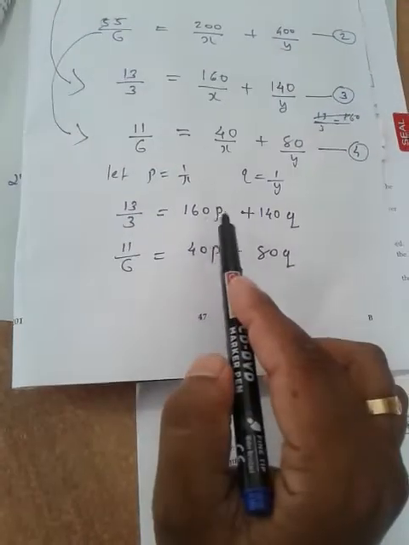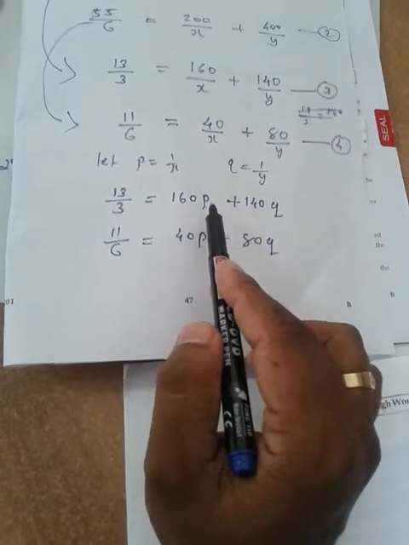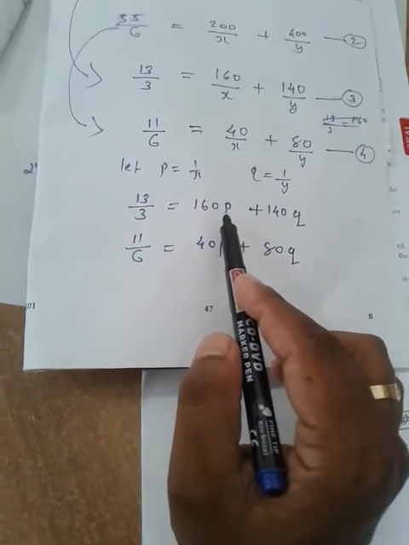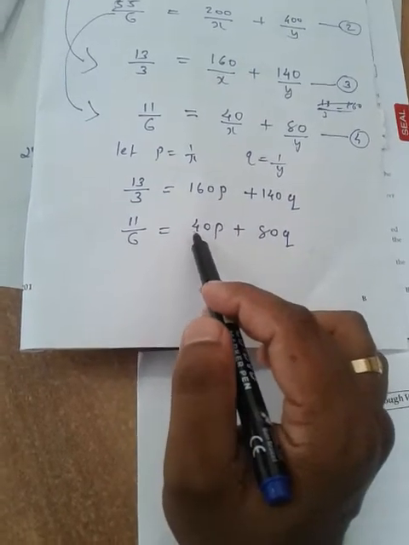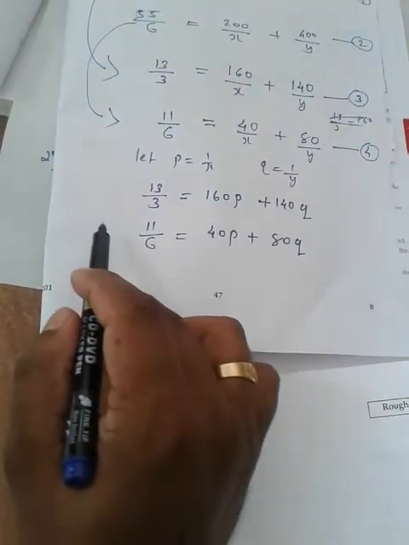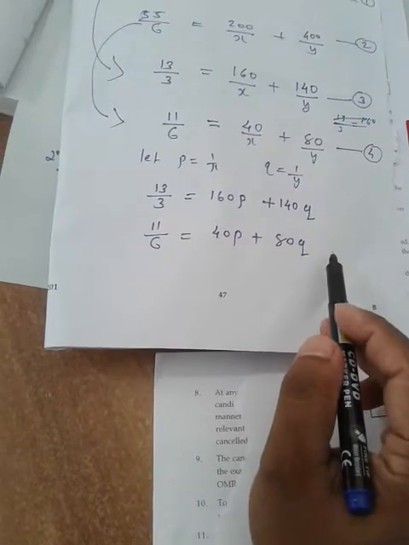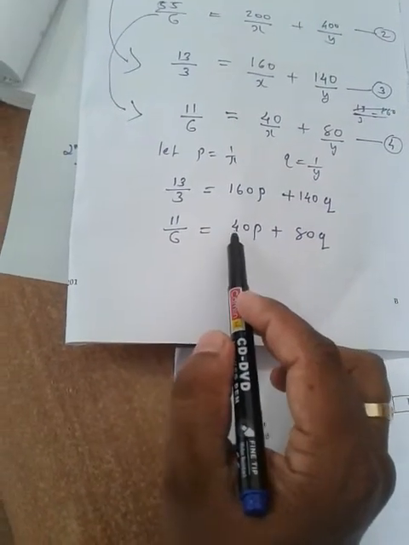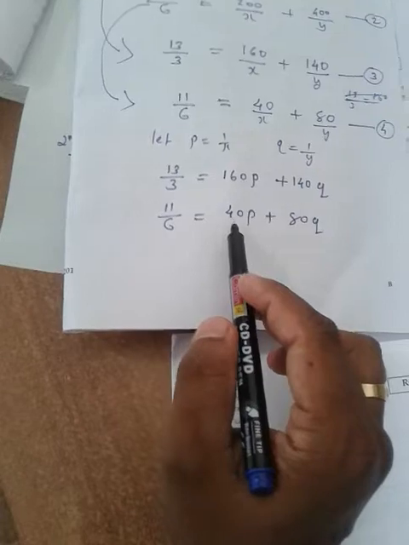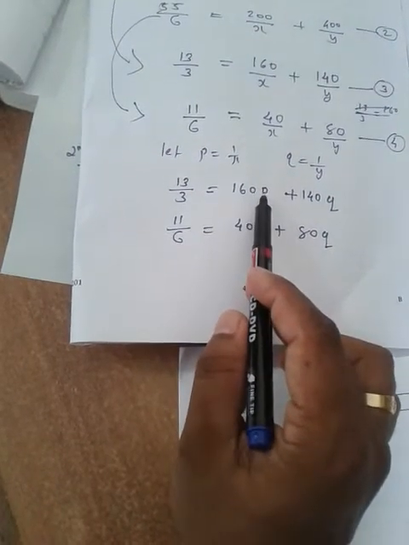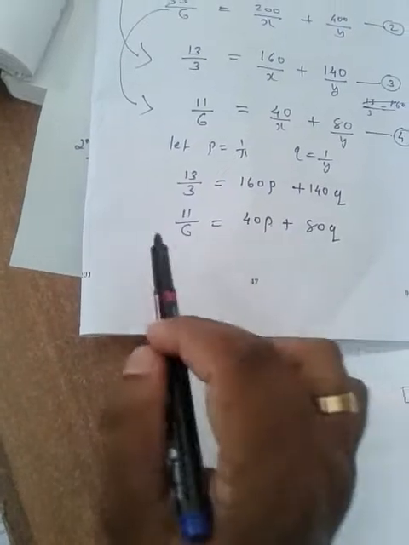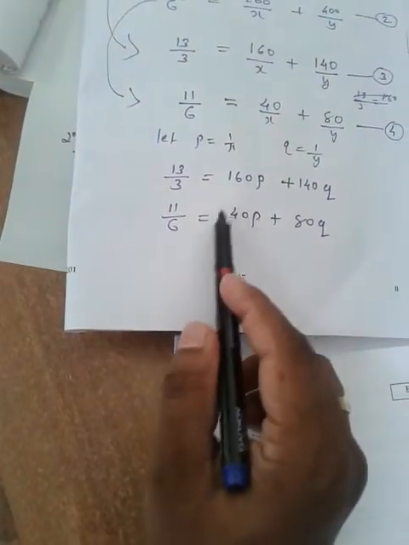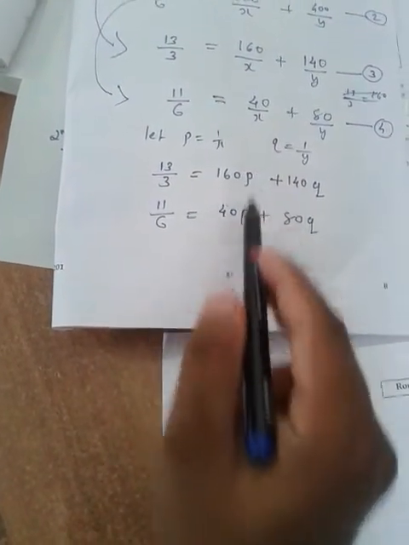One thing here, we are using the elimination method now. Here the coefficient of p is 160, here the coefficient of p is 40. If I multiply this equation throughout by 4, I will get the coefficient of p as 160, isn't it? I have to make the coefficient of p the same. Then the coefficients of p become equal now.